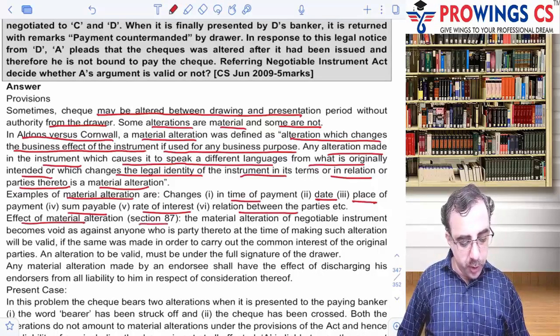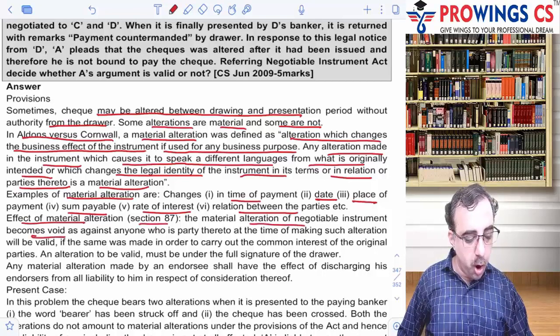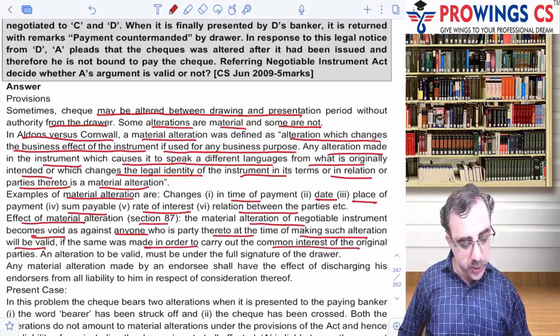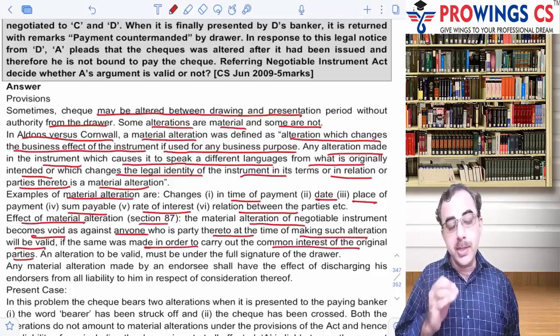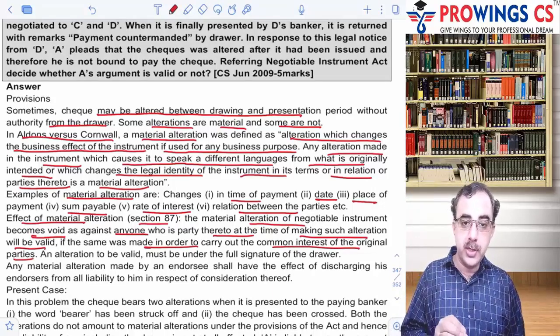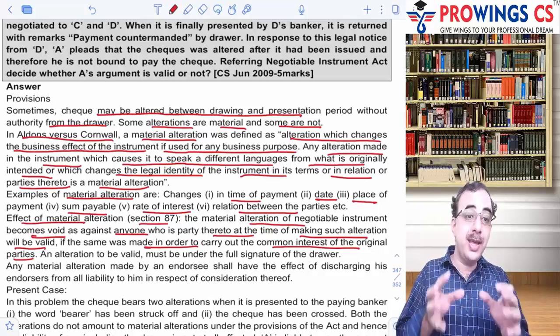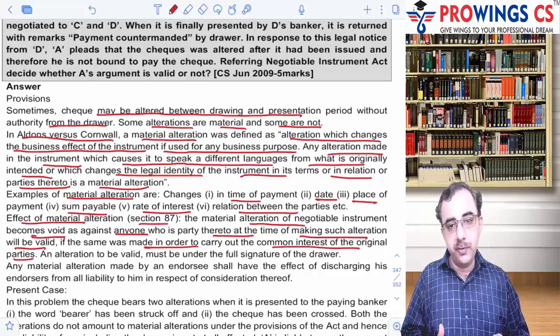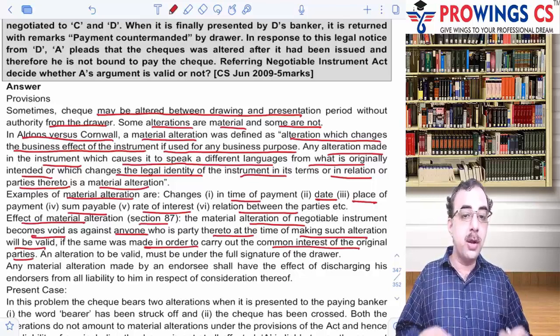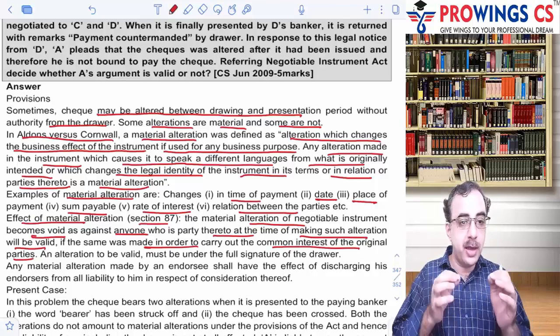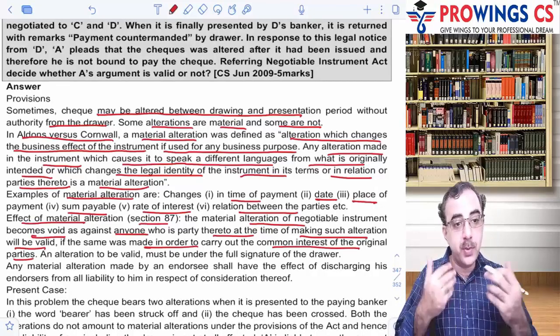See, the material alteration of a negotiable instrument becomes void as against anyone who is a party thereto at the time of making such alteration shall be valid. Okay, if the same was made in order to carry out the common interest of the original parties. So if you make a material alteration without the consent, then it is a void transaction. Why it is void? See, अगर ये alteration नहीं हुआ होता, so it would have carried the interest of the original parties. Because of this material alteration, it is not carrying the interest of a valid instrument. It is not carrying the interest of the original parties, and that's why it becomes void.